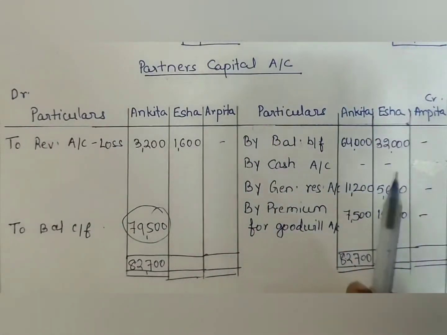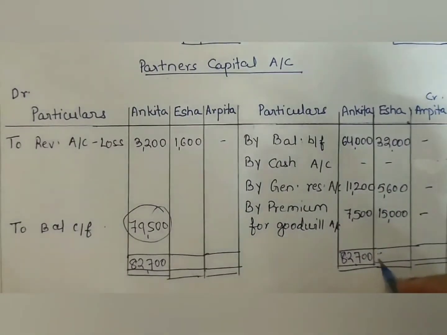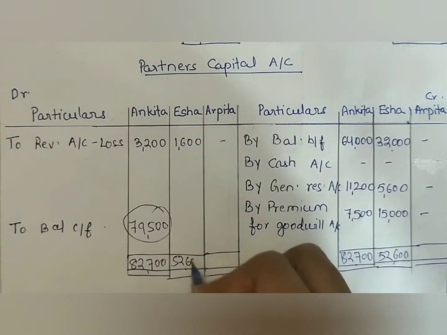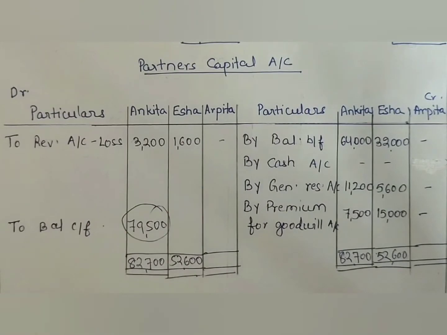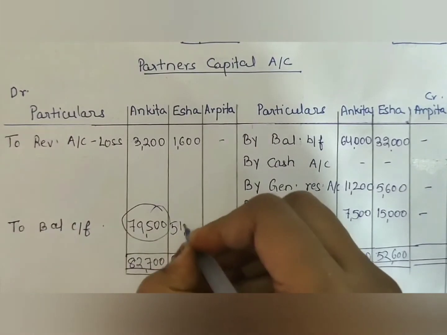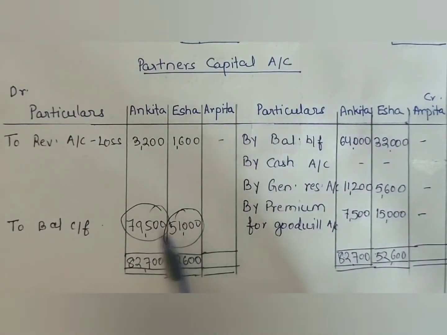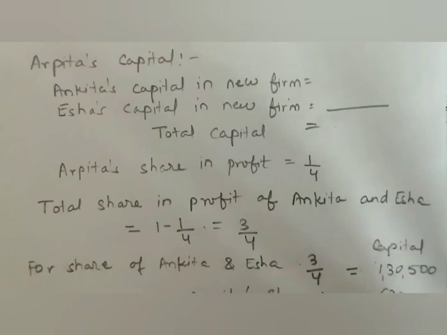Now if we close Isha's capital account, here the total of the credit side is 52,600. And if we subtract 1,600 from that, we will get Isha's adjusted capital, that is 51,000. Now on the basis of these figures, we will be able to find out the proportionate capital of the new partner Arpita. Let's see the calculation for this. So here is the calculation.